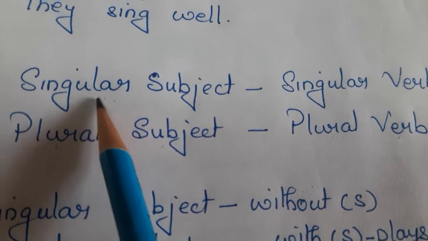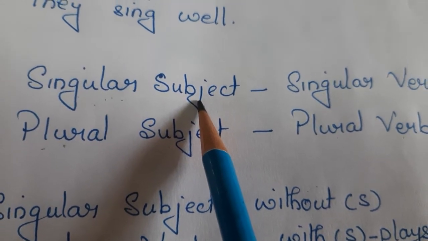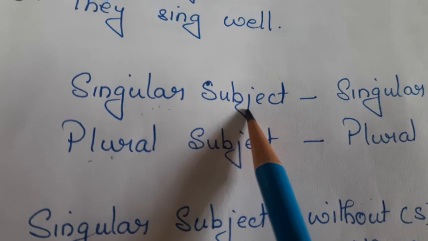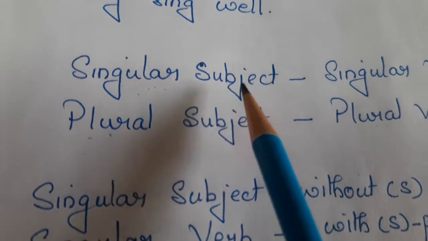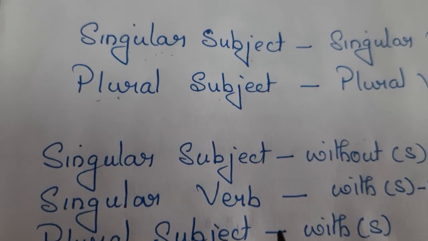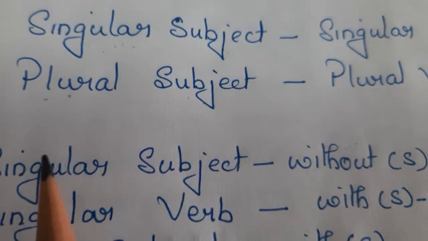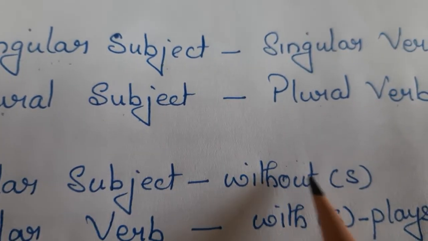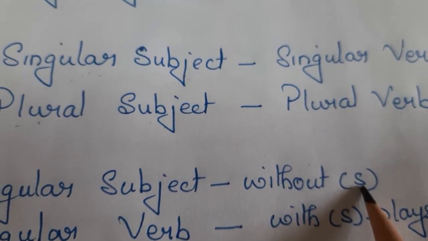Now, singular subject we know very well. When will the subject be singular? When it is without an S. Basically, generally, that is the rule which follows. A singular subject means it will be without an S in the spelling.